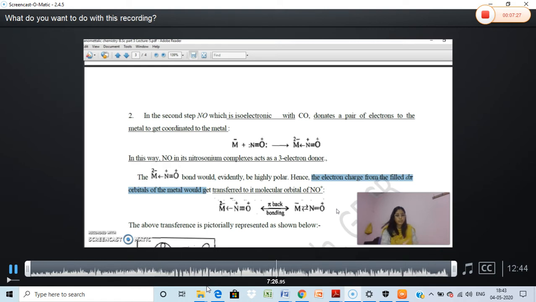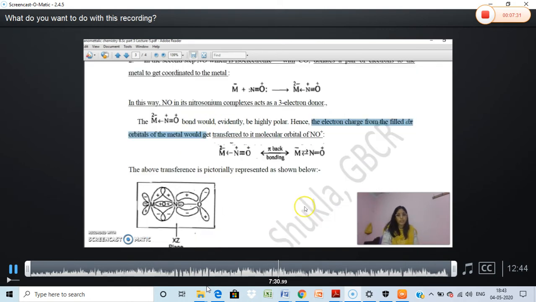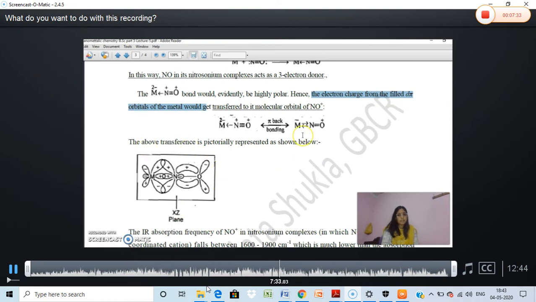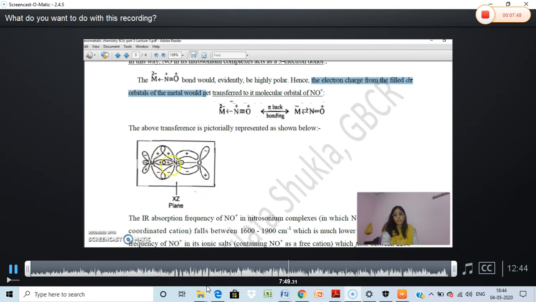If the back donation is taking place from M to NO, again the number of electrons in the pi star antibonding orbital of the NO increases. Here is the whole molecular orbital picture of this. You see that there is a back donation from metal to the pi star orbital of the NO ligand.